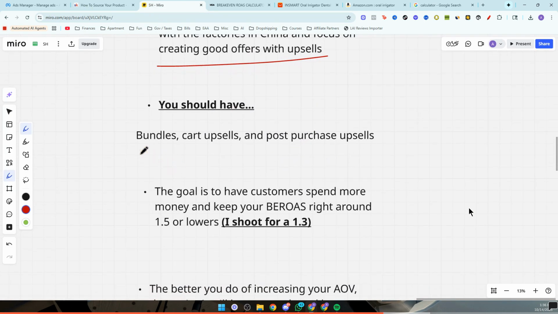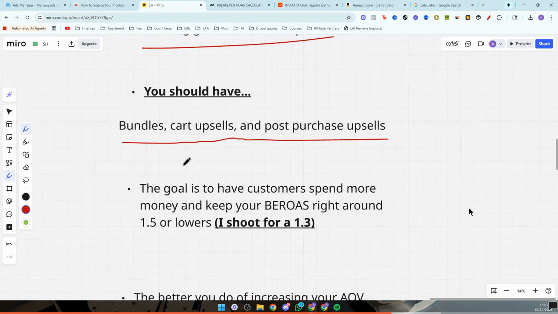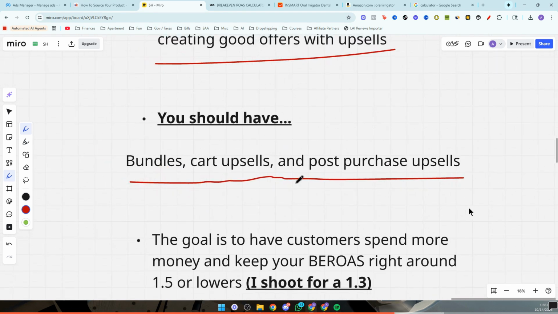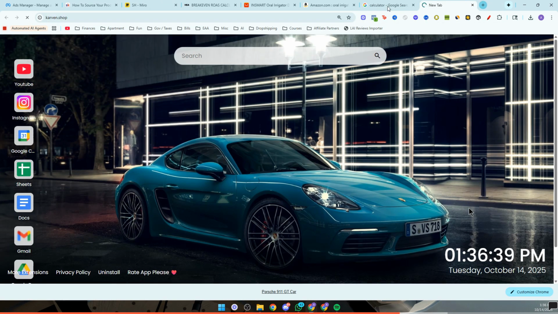Some other additional things, I have a training on this: bundles, cart upsells, and post-purchase upsells. You need to make sure that you're bundling and creating good offers. I see it all the time. People just set up their bundles or their website to have you purchase one product and that's it. One of the stores that I'm scaling in real time with the community is this store here.